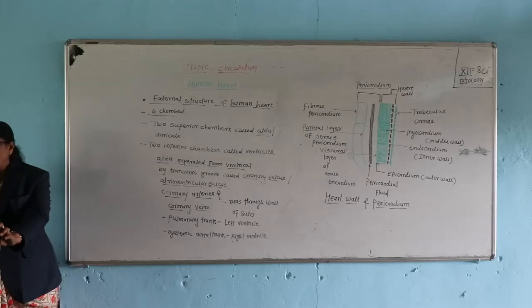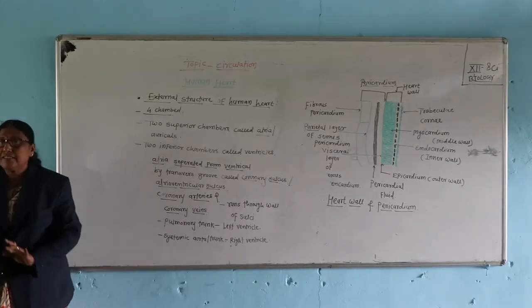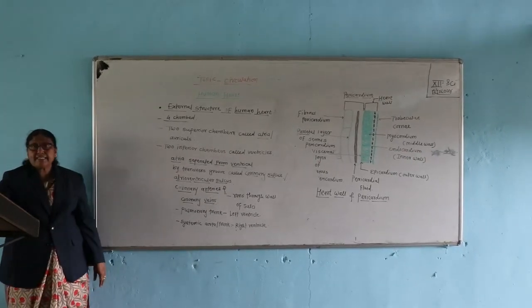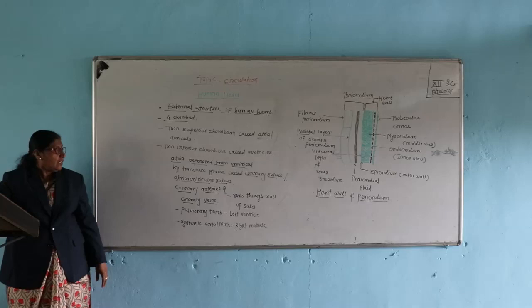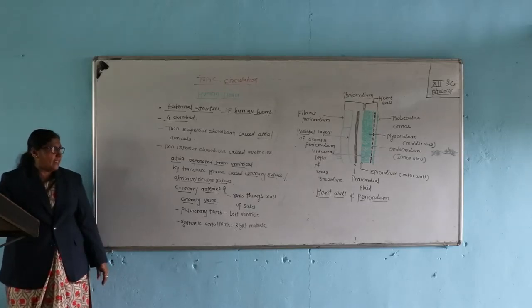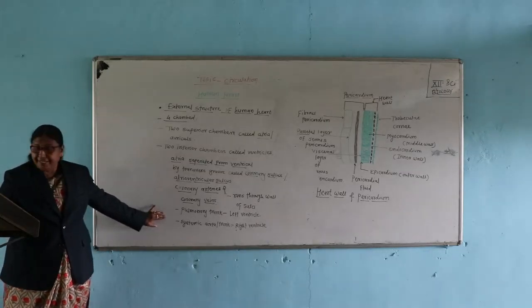Then aortic arch gives rise to three arteries. First is the brachiocephalic artery, second is the left common carotid artery, and third is the left subclavian artery.